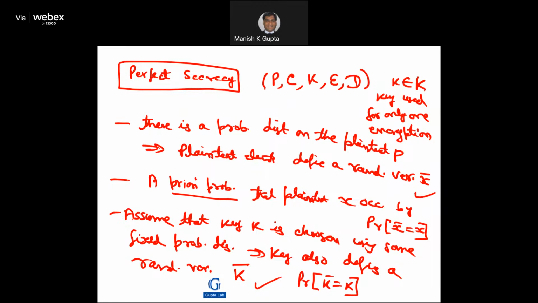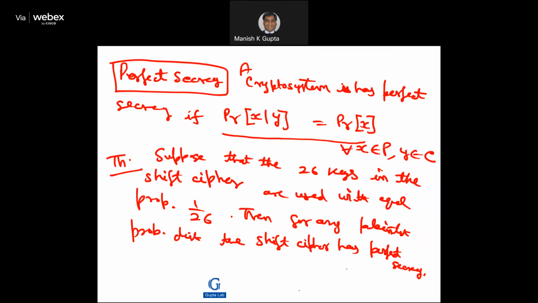A crypto system consisting of plain text space, ciphertext space, key space, encryption rule, and decryption rule is perfectly secure if this happens: the conditional probability of x given y is the same as the probability of x, for every x in plain text and every y in ciphertext, right? Each of plain text, ciphertext, and key can be looked at as a random variable.